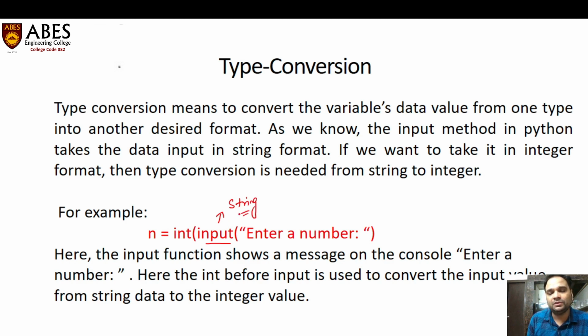If you want to convert that string into integer data type, then we can convert it, and this process is called type conversion. We can do that in Python using integer typecasting. So we can typecast that value from string to integer. I hope you are getting this portion.